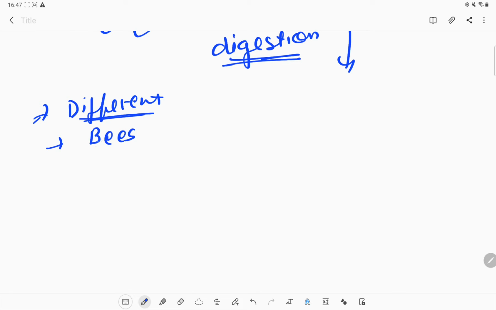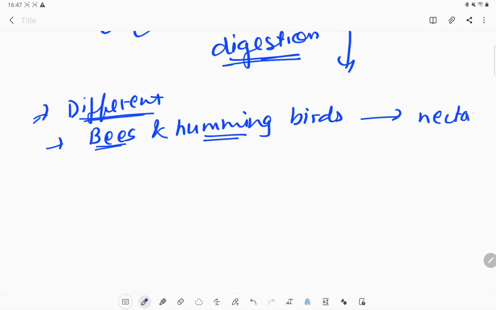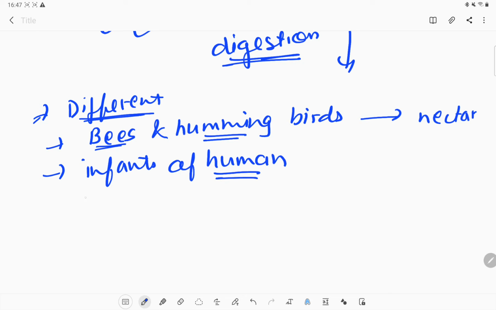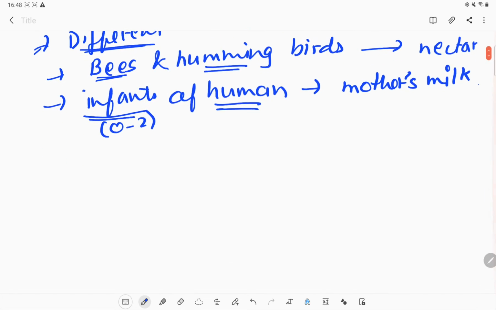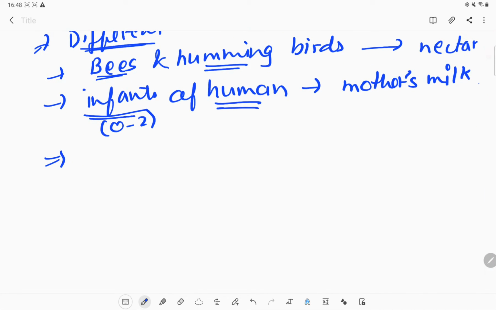Like if we talk about bees or hummingbirds, what is their food? Do they eat the same food which we eat? No. Hummingbirds and bees eat nectar. So the digestion of nectar will be much different from our food. Like in the case of infants, the infants of humans we are talking about, infants are babies 0 to 2 years old, so they mostly depend on the mother's milk. They do not eat all the things which we eat as adults. So they also have a different food habit or intake of food.